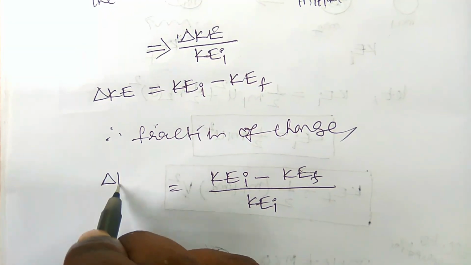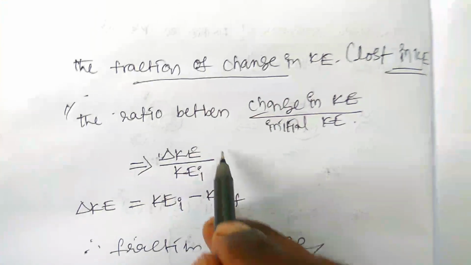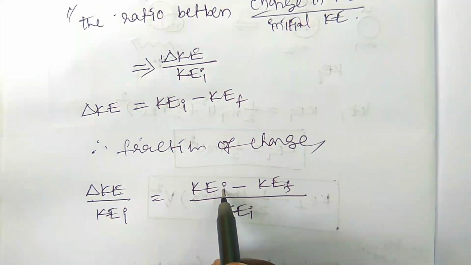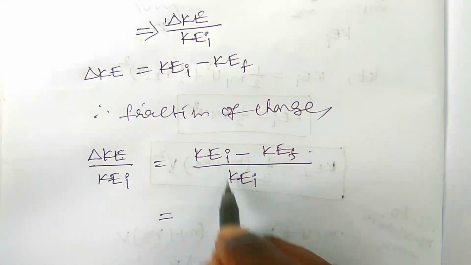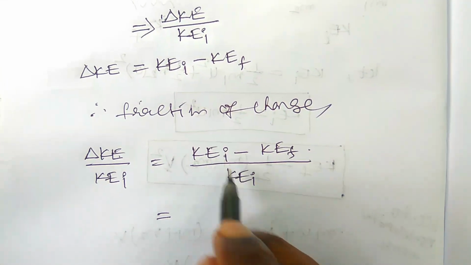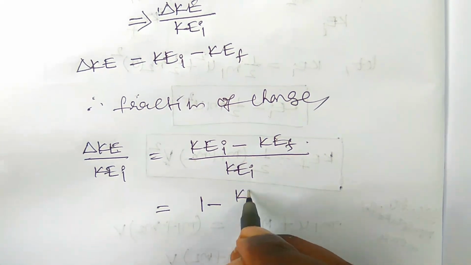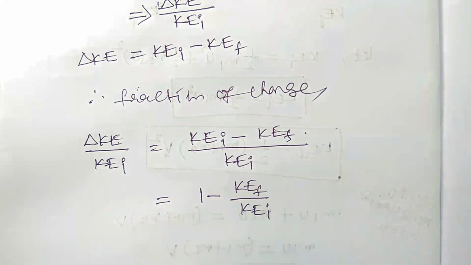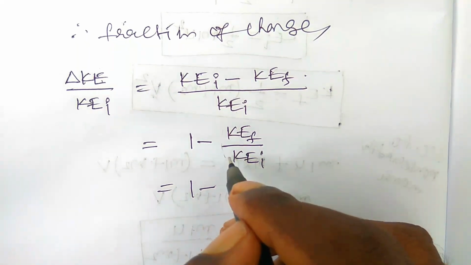So this is delta KE by KEI. Delta KE means KEI minus KEF, by KEI. You can simplify that, KEI is common, and then you write 1 minus KEF by KEI. Okay, right, it is equal to 1 minus KEF by KEI.